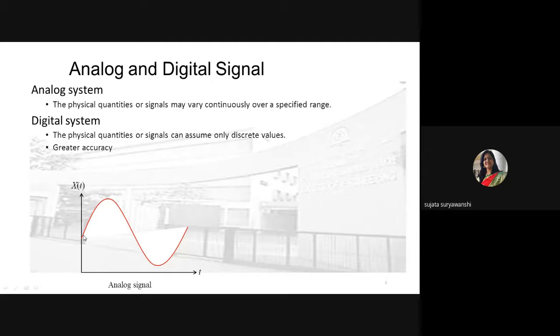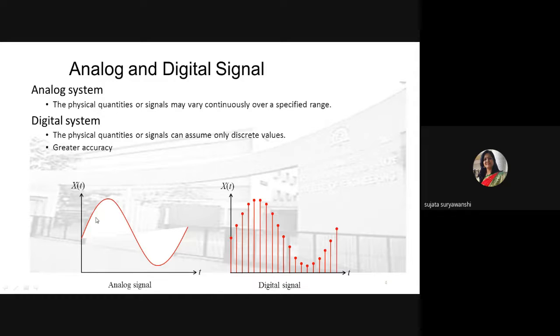But in the digital signal or the digital system, the physical quantities or signals can assume only discrete values. They are not continuous like an analog signal. And this system has greater accuracy. Why does it have greater accuracy? Because this is the example of a digital signal, where the data is stored in discrete form, not in continuous form.